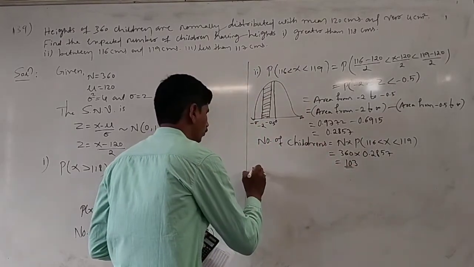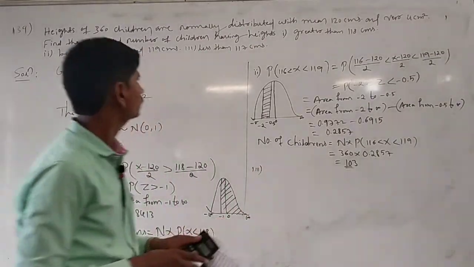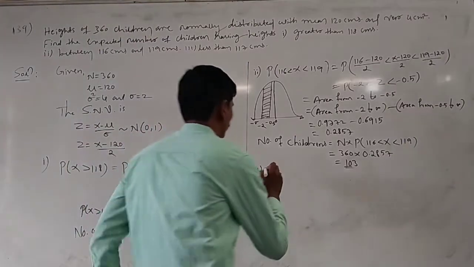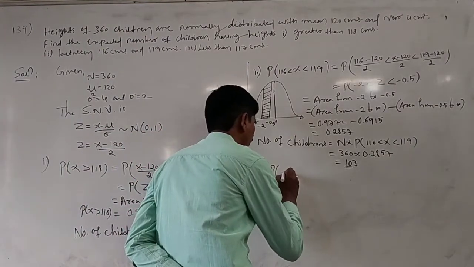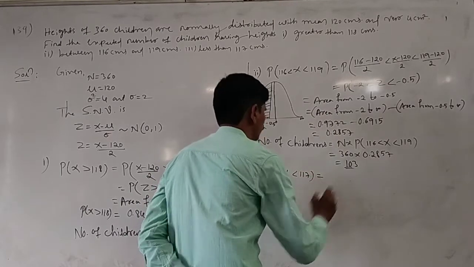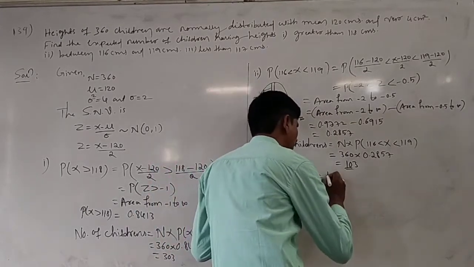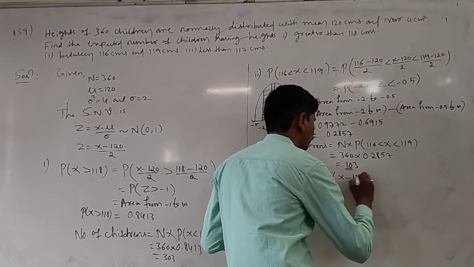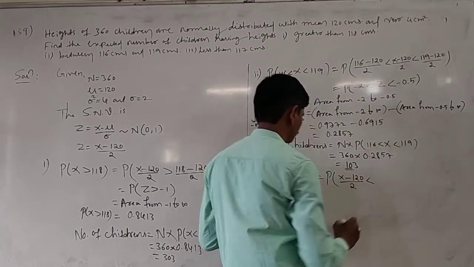Okay, next we have to find the third one: less than 117 centimeter. We have to find the probability of x is less than 117. Here we write probability of x minus 120 by 2.